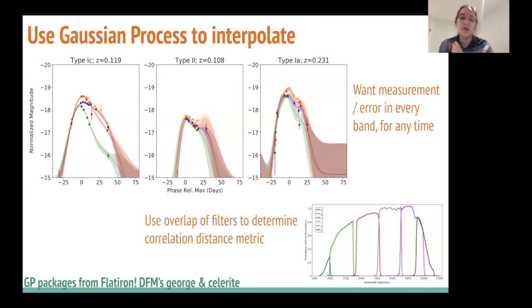The way we use this is we use a 2D kernel. We specifically want to entangle or correlate both temporally, with a time correlation, and in wavelength. So the idea is that we know there's some underlying function that's a spectral energy distribution with time. And so all of these n bands should know about one another. We do this by looking at the overlap of the filter functions of the broadband filters that we use. And the more they overlap, the more we expect them to be correlated.